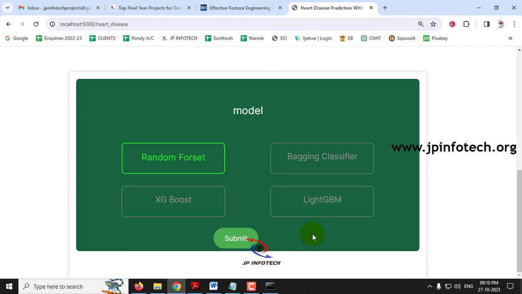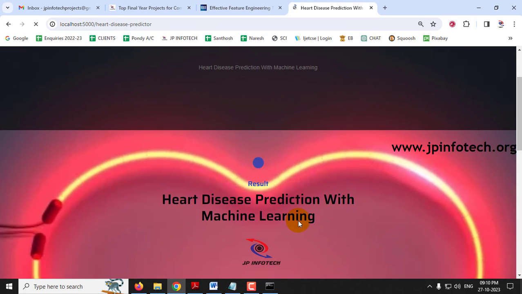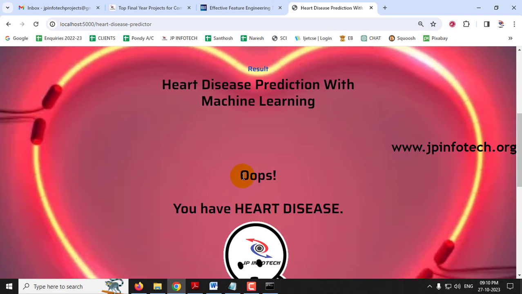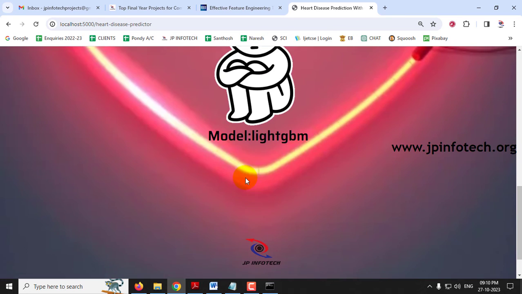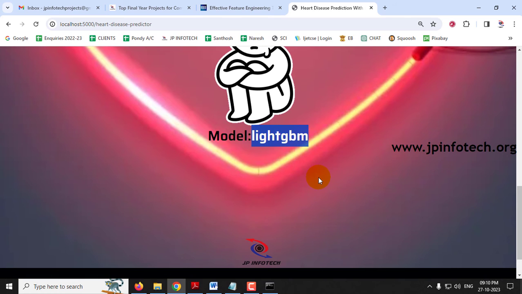And finally I'll select the LightGBM model for this case and click submit. Now you can see the case has heart disease, so it shows oops, you have heart disease, and the model that we have selected is LightGBM.